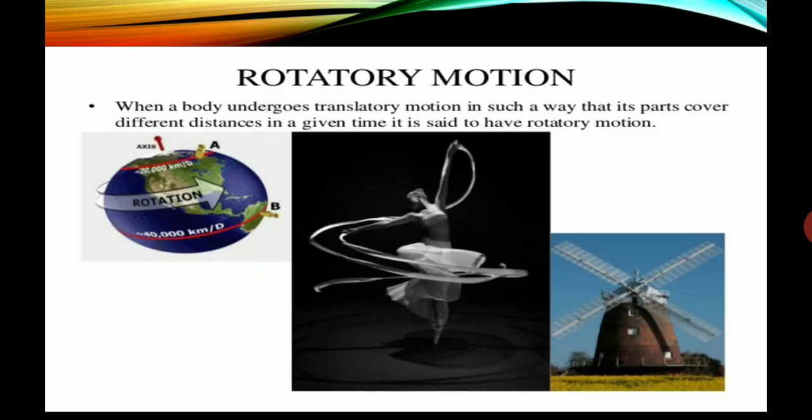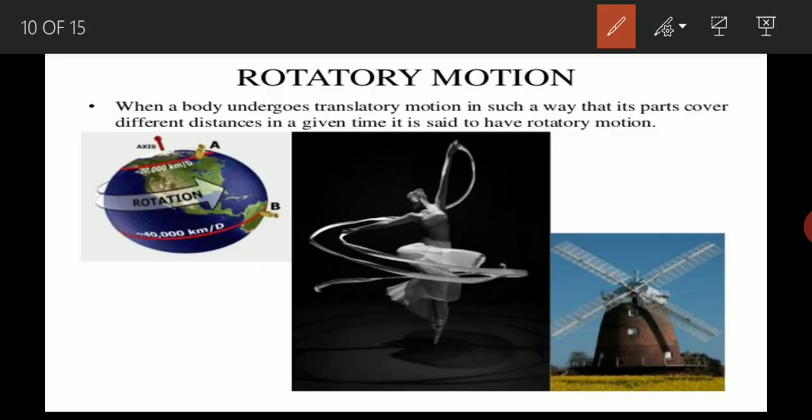Now the next one is rotatory motion. When a body undergoes translatory motion in such a way that its path covers different distances in the given time, it's said to be rotatory motion. Clear? In other terms, we can say that if the object is moving on its axis and showing a circular path, it is showing circular rotatory motion.